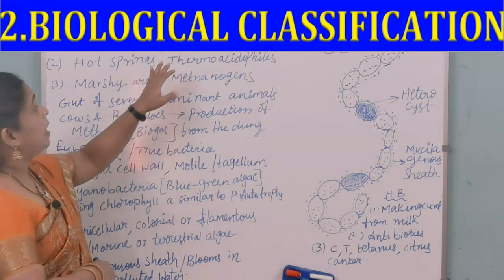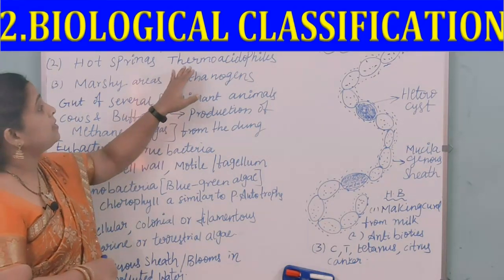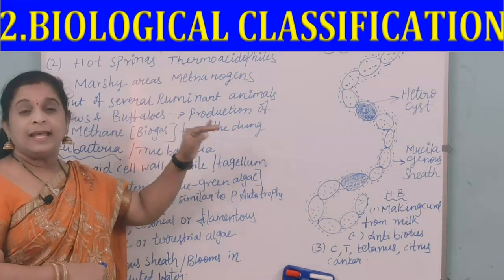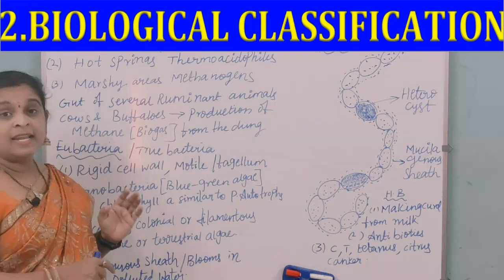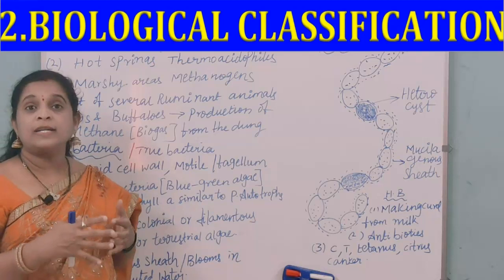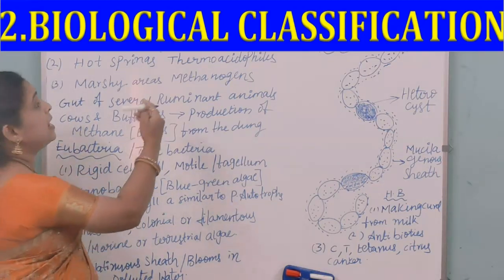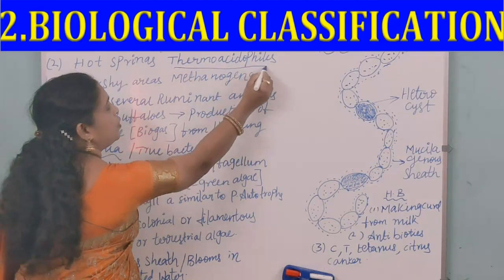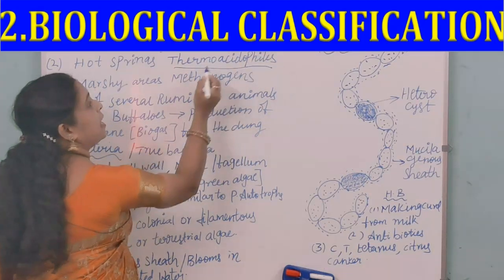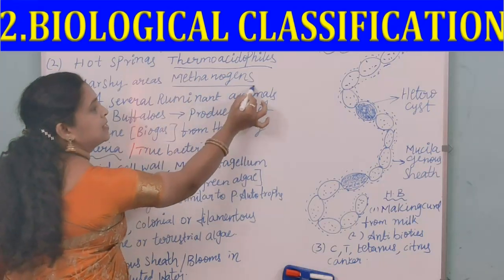After the halophiles, we have one more point, that is thermoacidophiles. Thermoacidophiles are the bacteria which survive in hot springs. This also you have to underline, children. Halophiles, thermoacidophiles, and next one is methanogens.